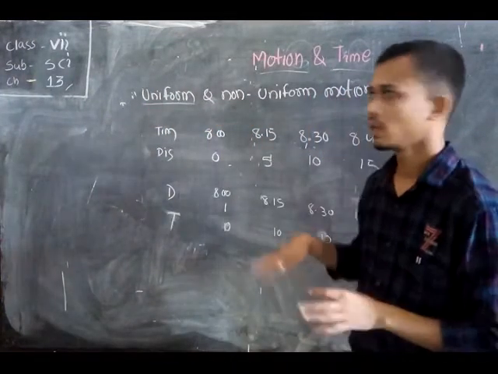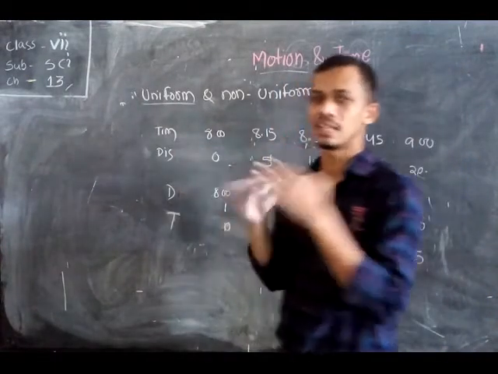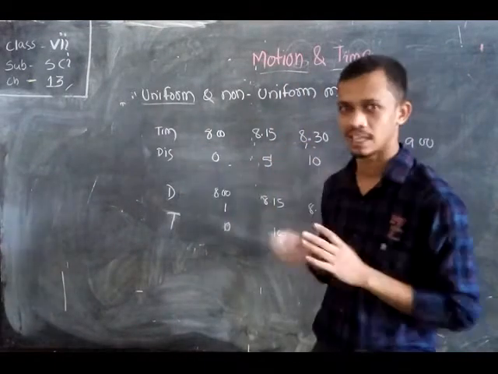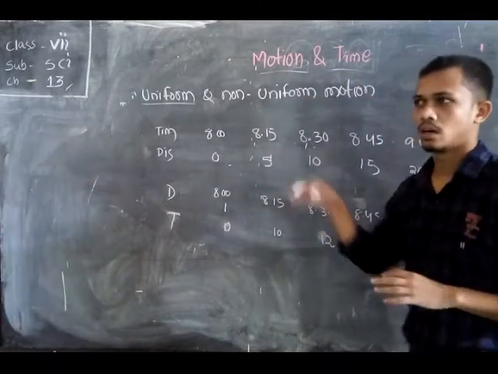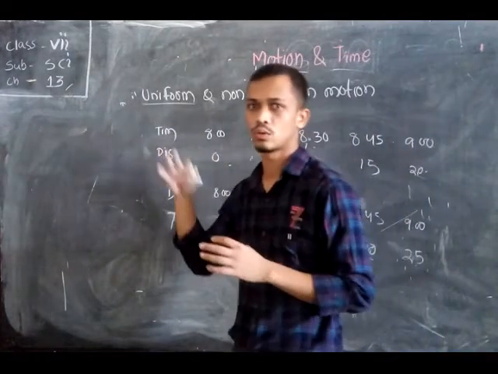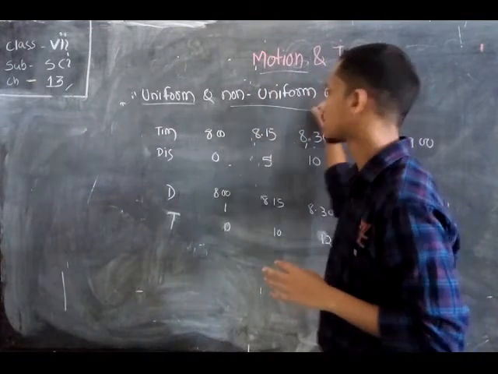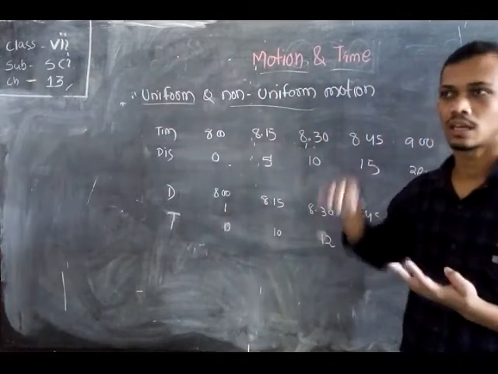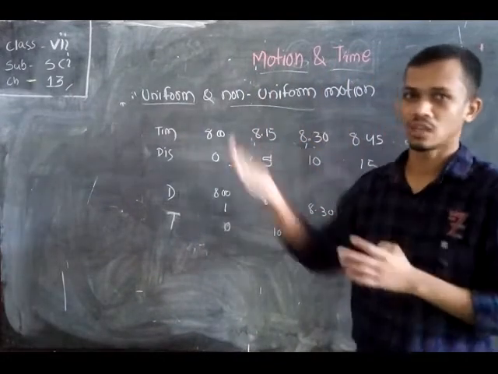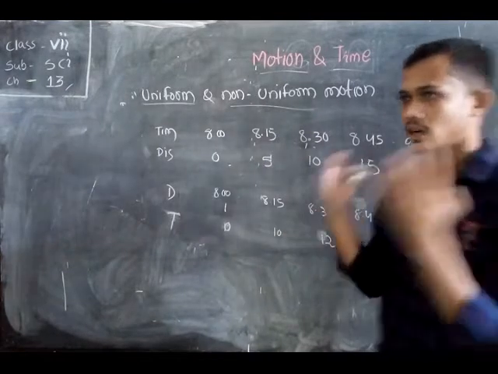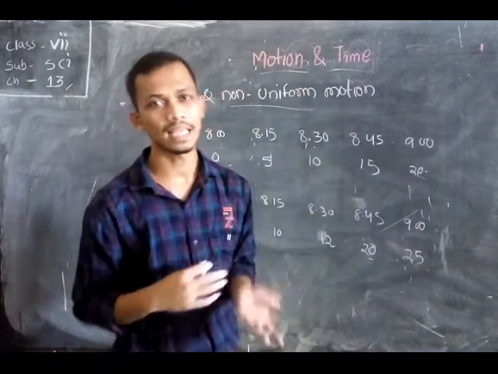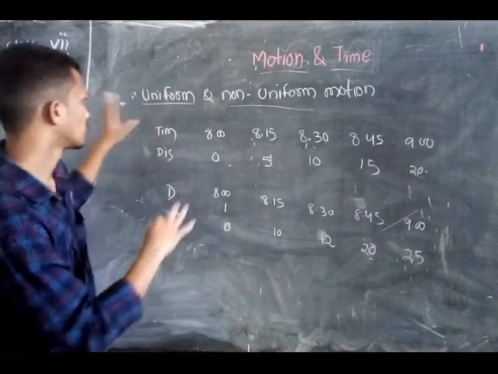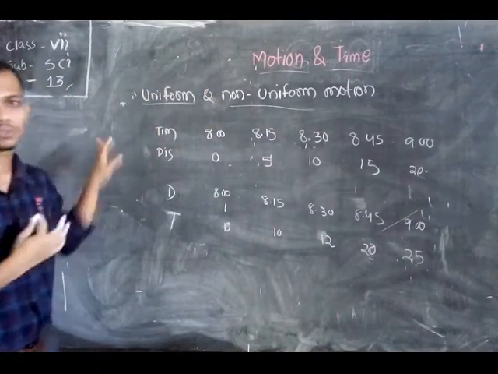So uniform means similarity, and non-uniform means, for example, on some occasions like Ganesh Puja and other festivals, you come in non-uniform. That means the clothes of your friends differ from each other. Let's compare these things in the case of science also.